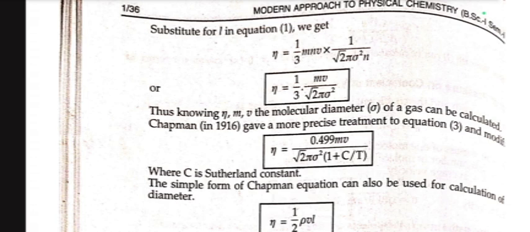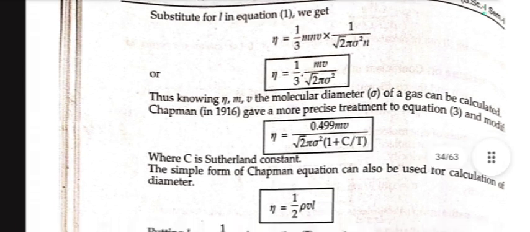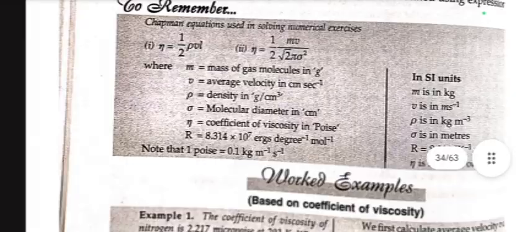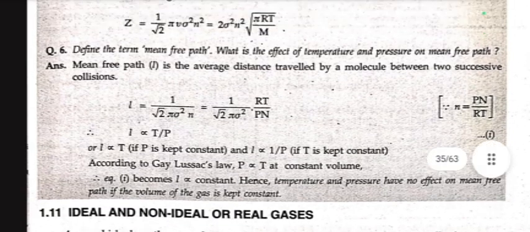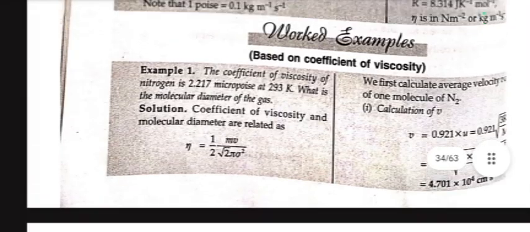Chapman gave a more precise treatment to equation 3 and modified it to η equal to 0.499 m v upon under root 2 pi sigma square upon 1 plus C by T, where C is the Sutherland constant. These are some of the questions that the students are advised to do on their own.